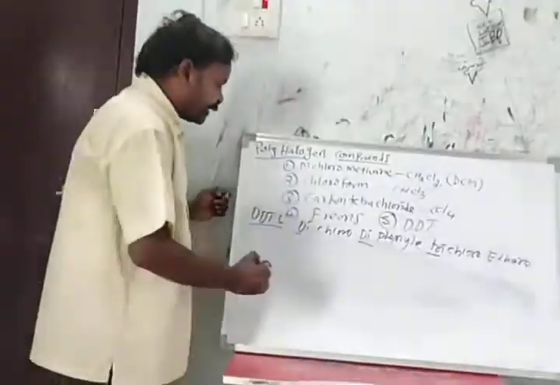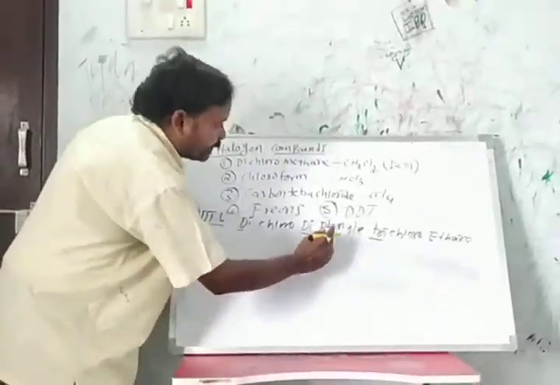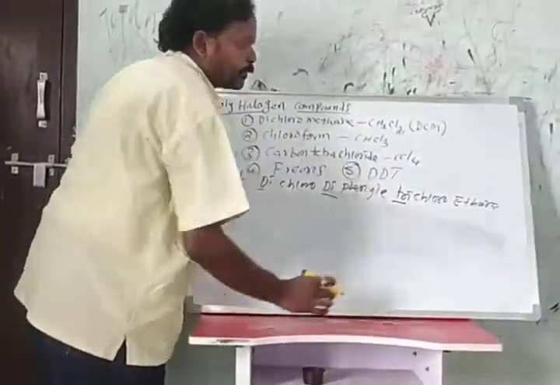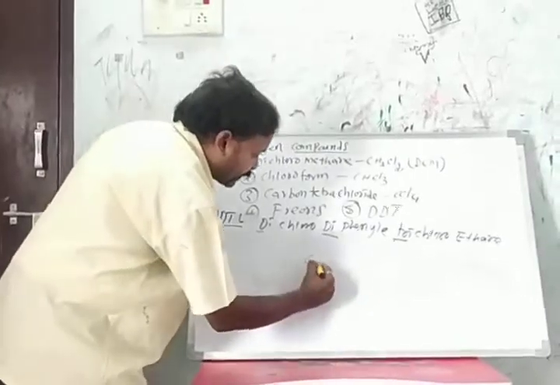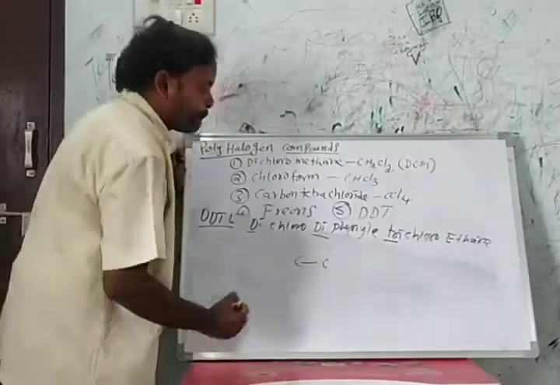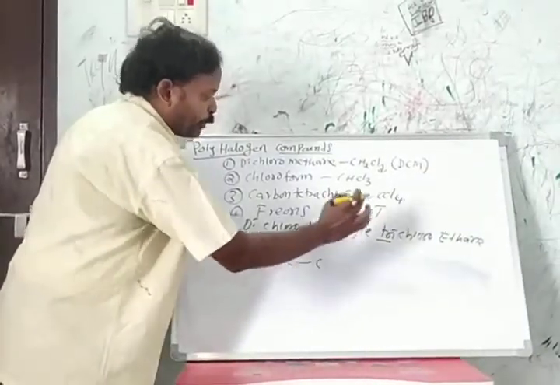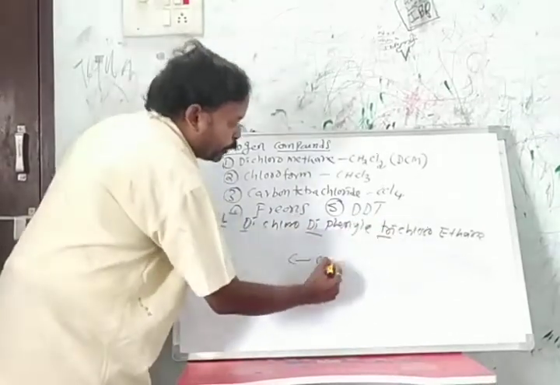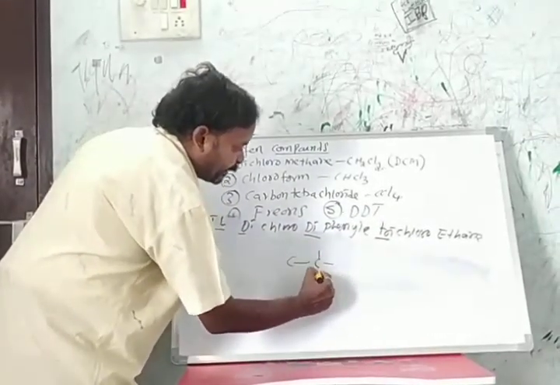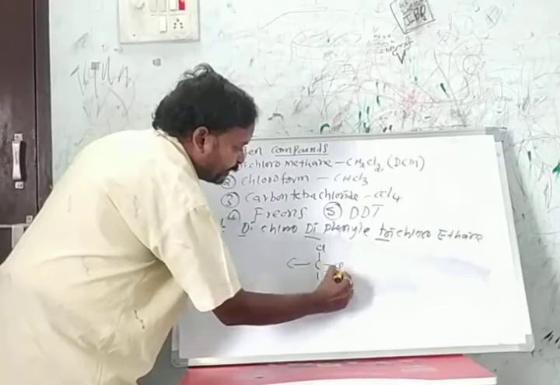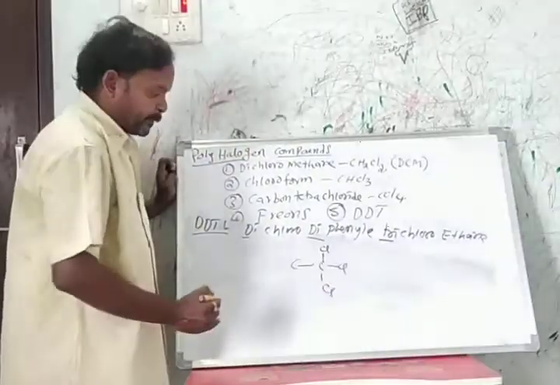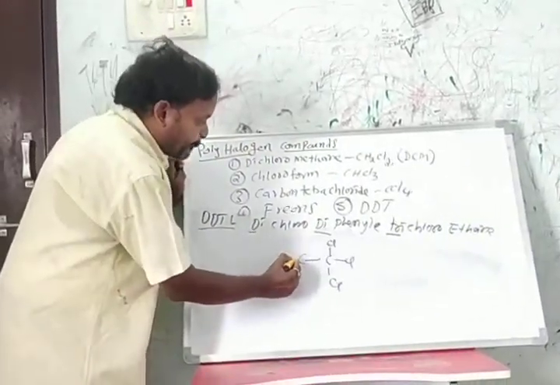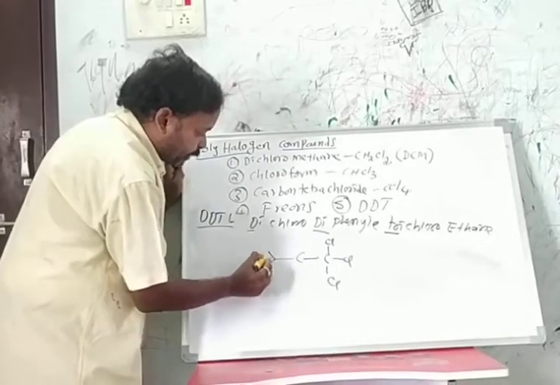Structure of DDT. First write the ethane, which means 2 carbon atoms. Write here 2 carbon atoms. Trichloro means here I am writing CCl3. And diphenyl, here I am writing 1 phenyl.